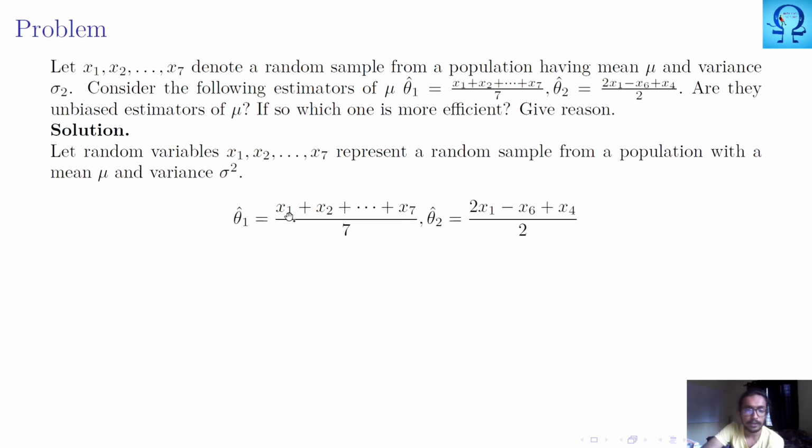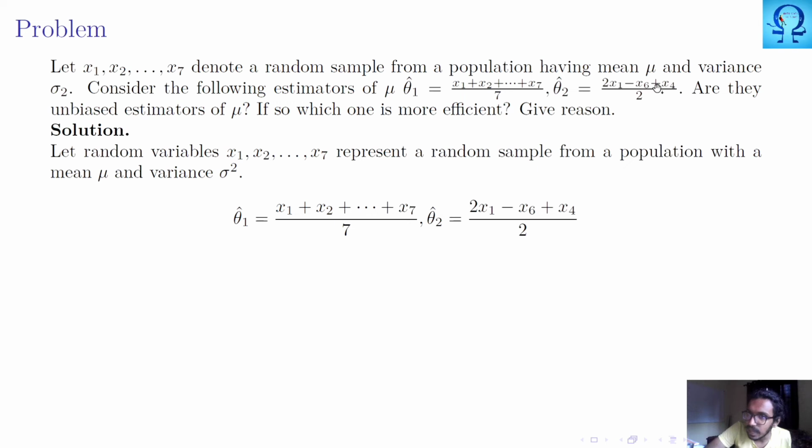Here, if you look, the coefficients are 1 upon 7 for all the 7 quantities. So when you make 7 times 1 upon 7, it is 1. With that, we can conclude that this theta 1 hat is an unbiased estimator. In a similar way, here it is 2 upon 2, that is 1.